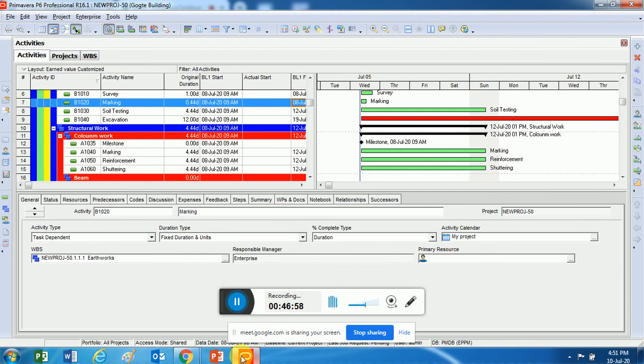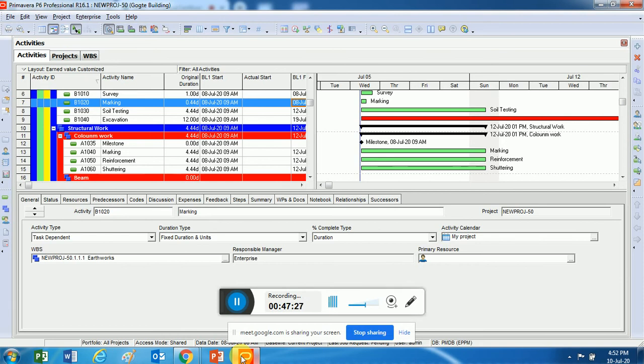If my electrical and plumbing finish on 10th of July, then on 11th of July I can start my plastering work. What will happen if one activity delays? My plastering work will delay. I cannot do plastering until my electrical and plumbing activities are completed. So rather than making it a start to start relationship, I will make it a finish to finish relationship. So that's another relationship.